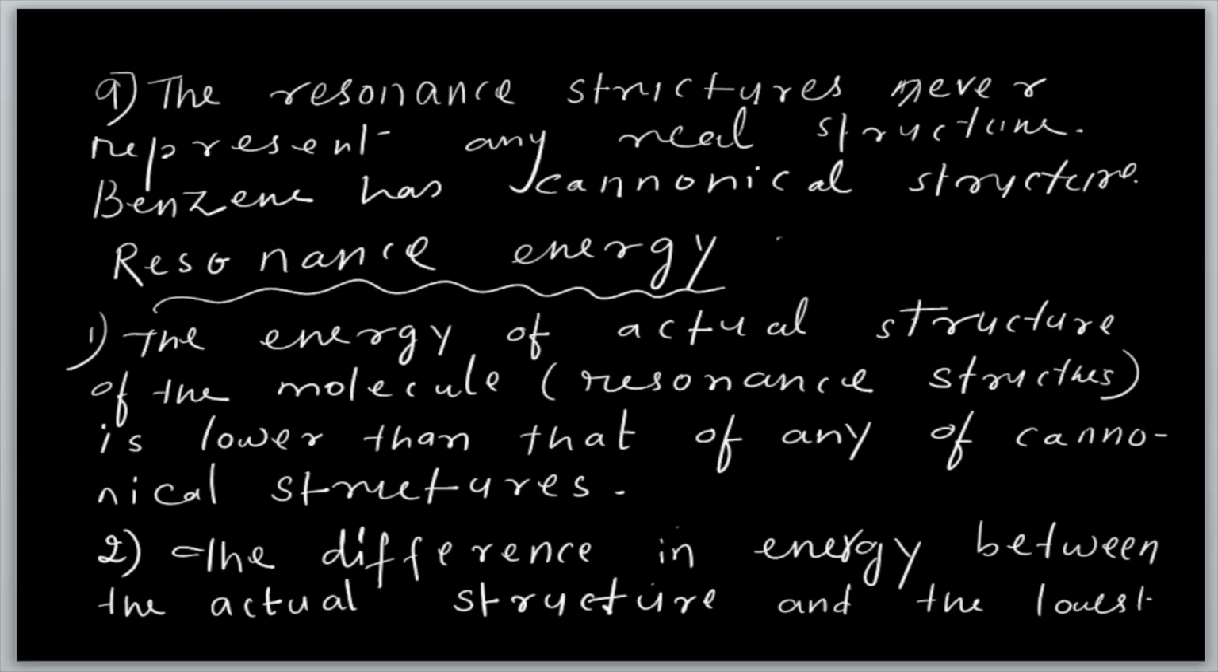And the resonance structure never represents any real structure. Mind it, it is only hypothetical, never represents any real structure. So it is very, very important, it never gives a real structure. Benzene has canonical structures, you know the canonical structures, and one is a resonance hybrid structure, I told before.